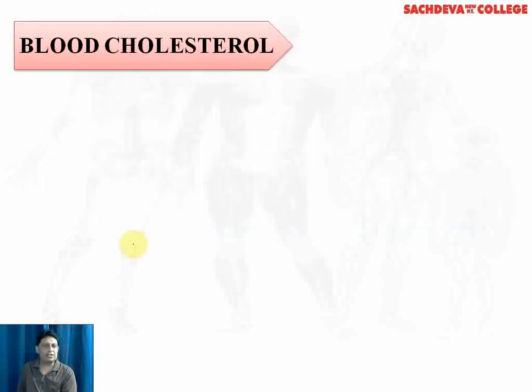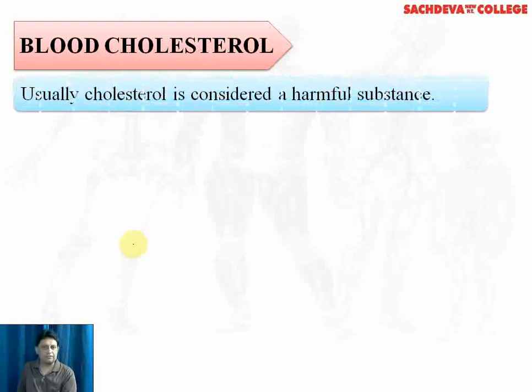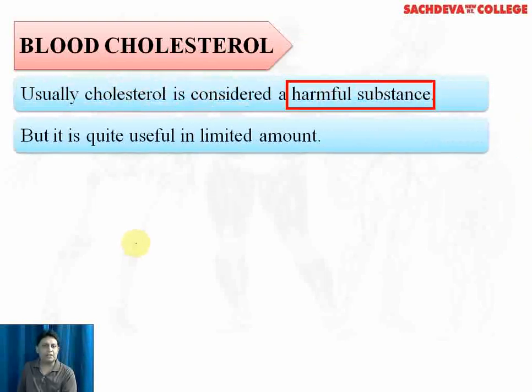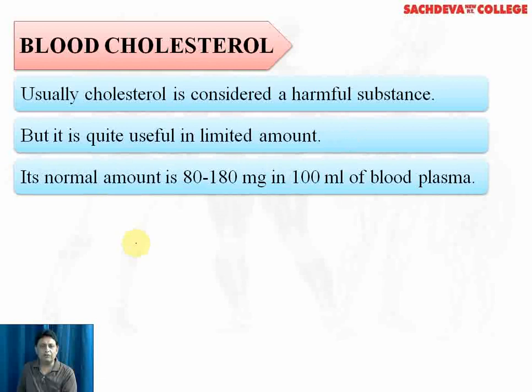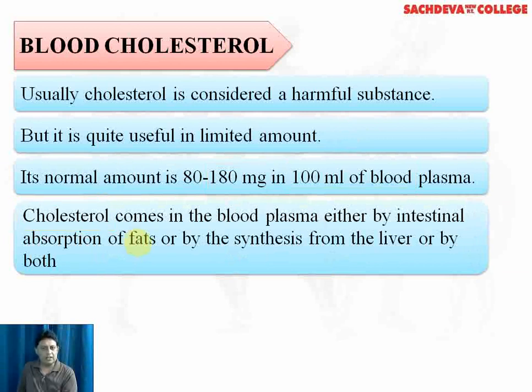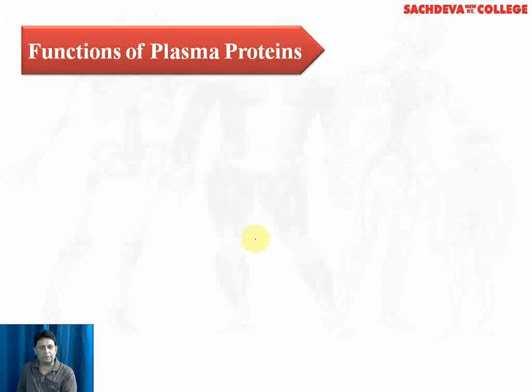Another organic substance in the blood is blood cholesterol. Cholesterol in general is considered a harmful substance, but in some amount it is needed by the body. The amount of cholesterol should not exceed 180 milligrams in 100 ml of blood. The cholesterol enters the blood either by intestinal absorption of fats, those fats which are taken in our diet, or by synthesis from the liver, or by both.